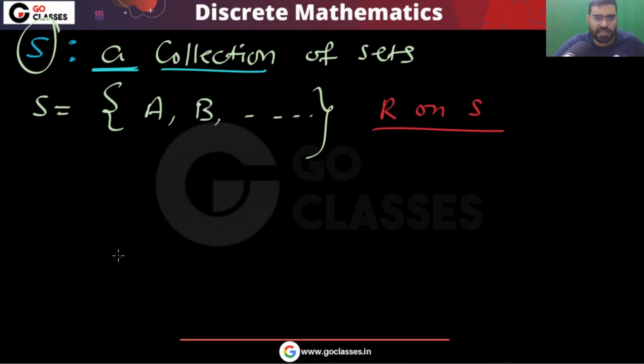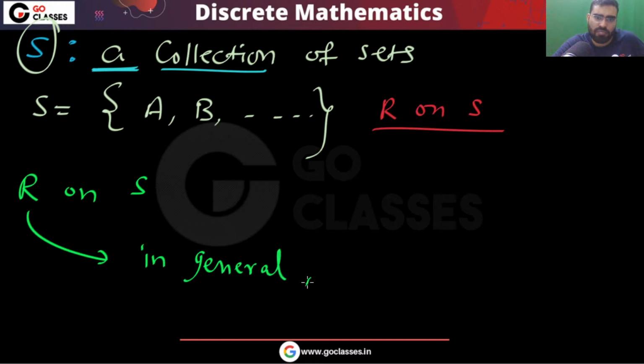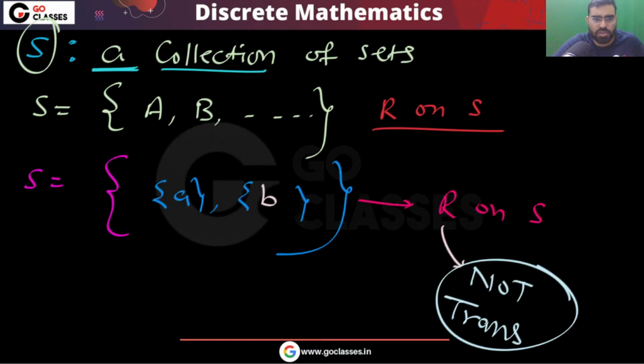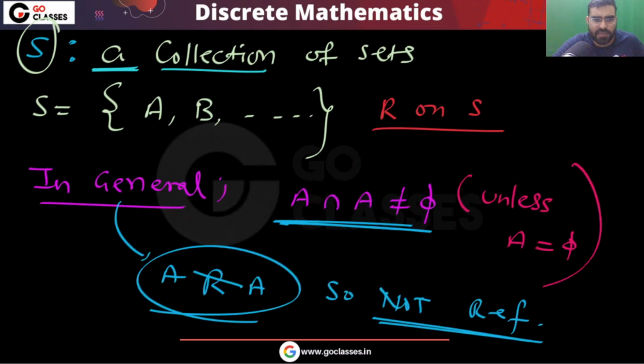Correct? Is this clear? So in general I can say that this relation R you are defining on S is not transitive. But remember, it may be transitive depending on what the set S is. Okay, so these are the properties. These are all the properties that we have seen.